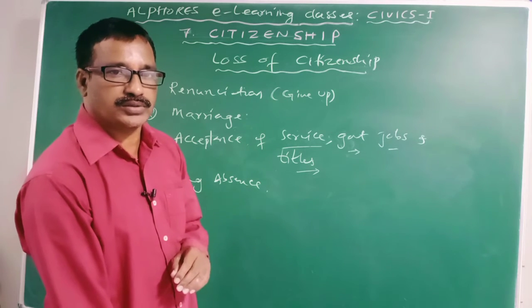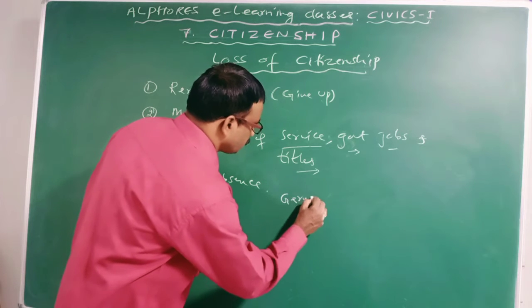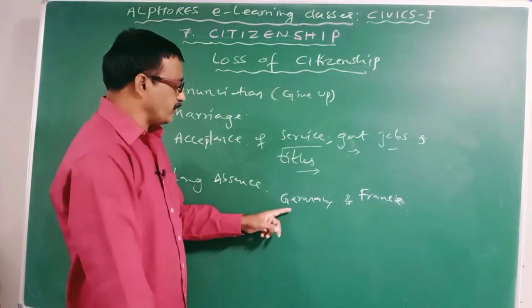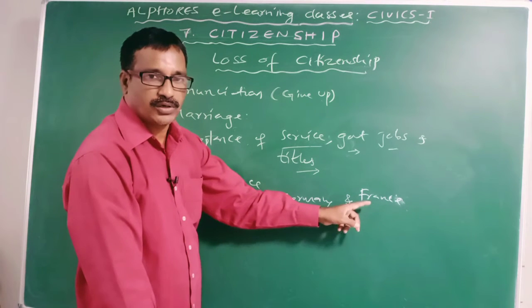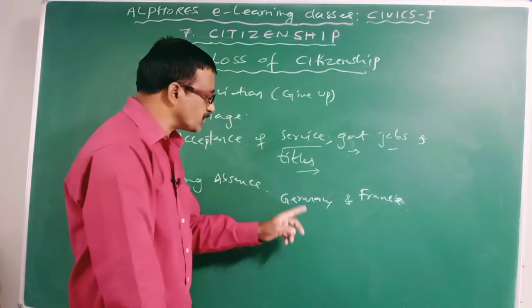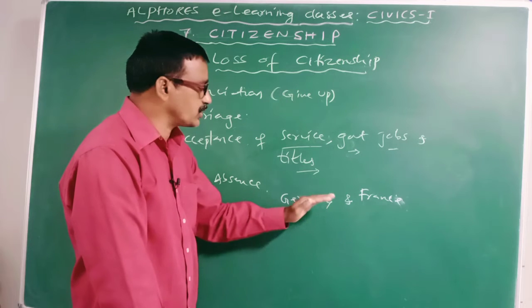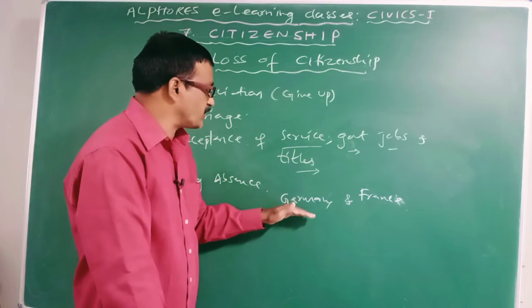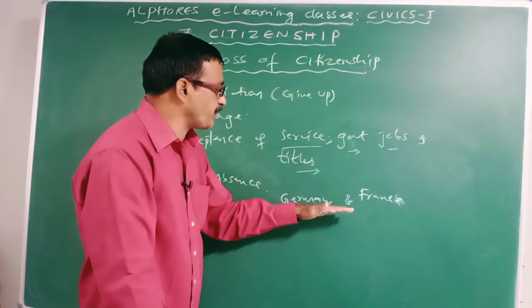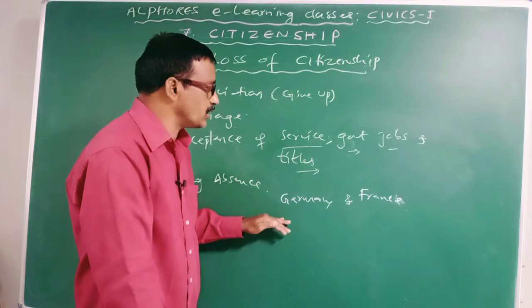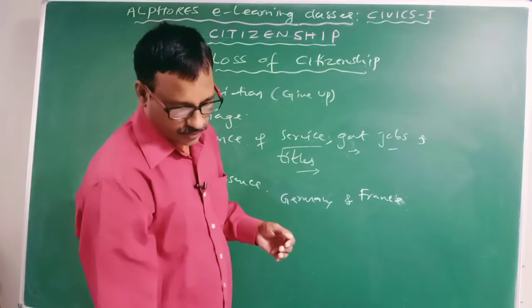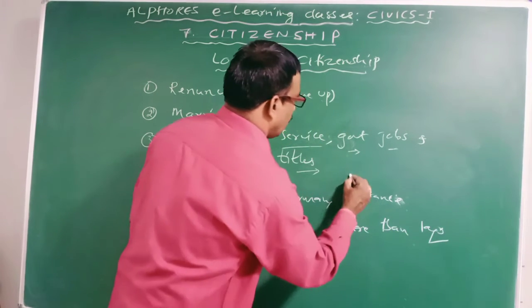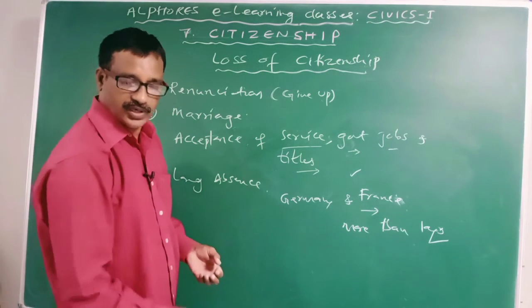Example, in some countries like Germany and France, if the citizens of Germany and France absent themselves from their native states for more than 10 years, automatically they will lose their citizenship. Clear? It is one thing.